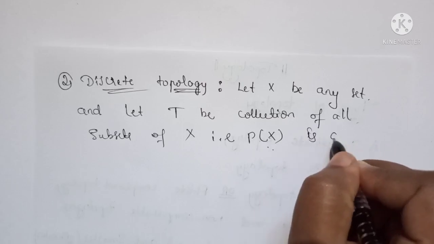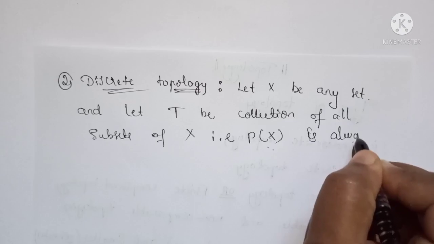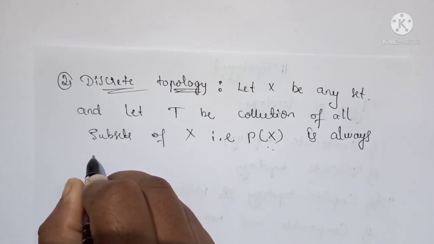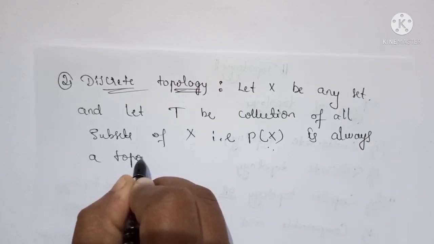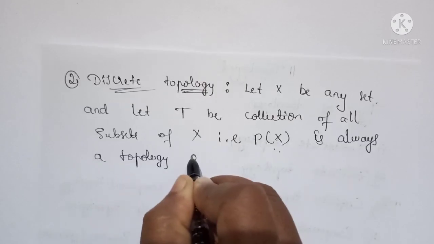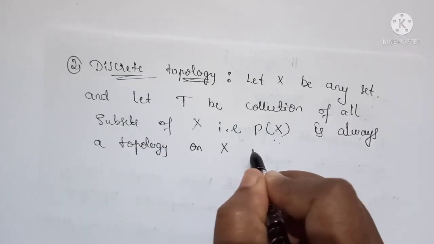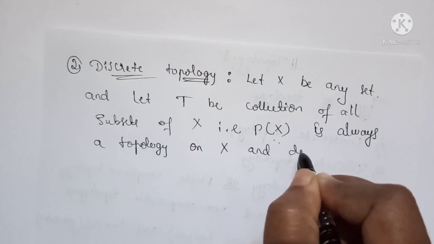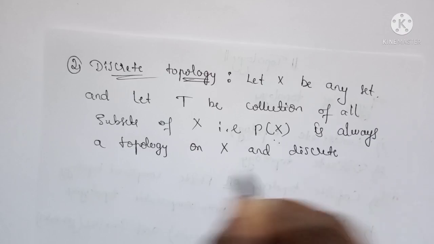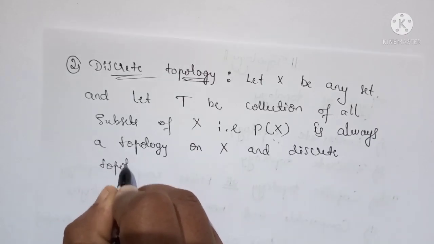Okay, so T is always a topology on X and is called the discrete topology.